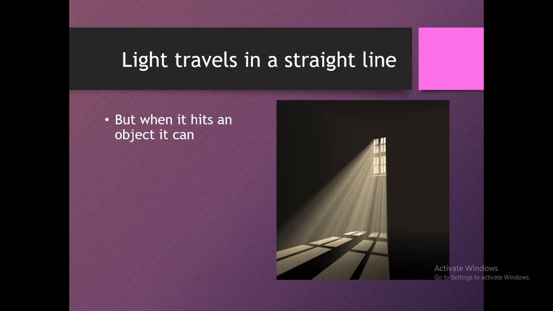And second, when it hits an object it can be transmitted, like the less intense sunlight coming through the window and passing through it. Transmitted means passing through it.